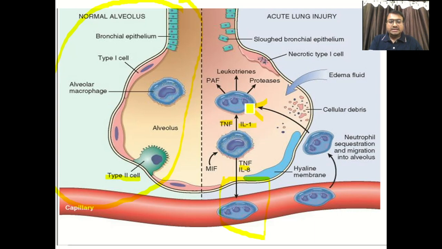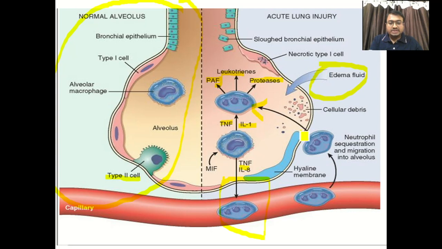By this secretion, the neutrophils get activated, and they in turn secrete platelet activating factor, certain leukotrienes, and proteases, which are enzymes. Once these neutrophils are activated, they produce lots of defects, like sloughing of the bronchial epithelium. So there is damage to bronchial epithelium, necrosis of type 1 pneumocytes as well as damage to type 2 pneumocytes. So there is straight away deficiency of surfactant. At the same time, there is leaking in the capillary permeability, so cellular debris and edematous fluid accumulate.